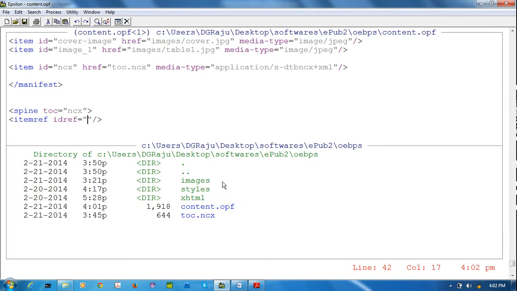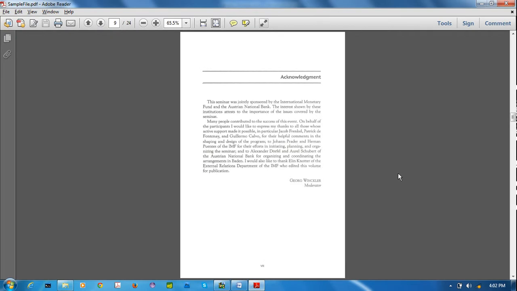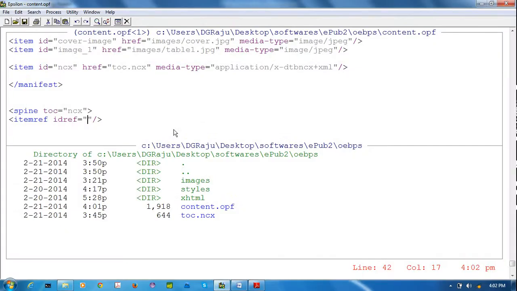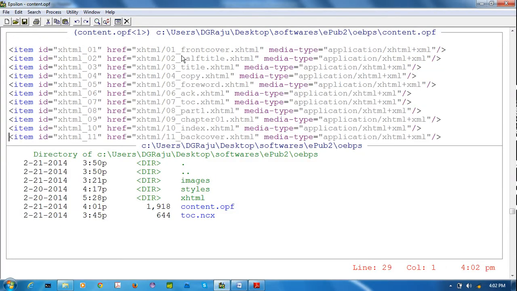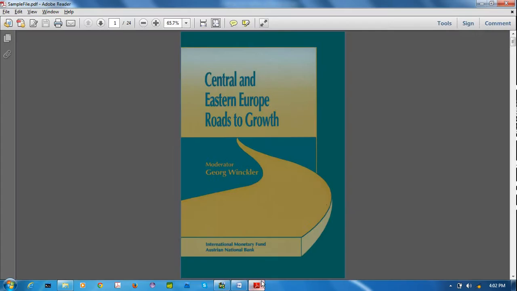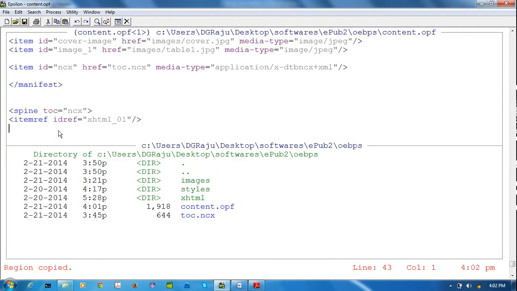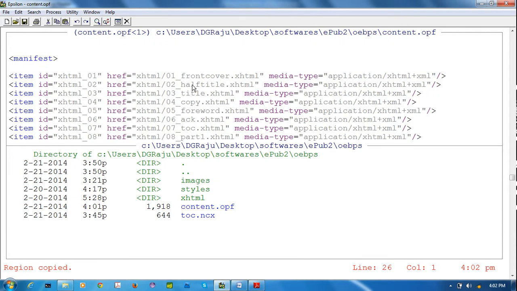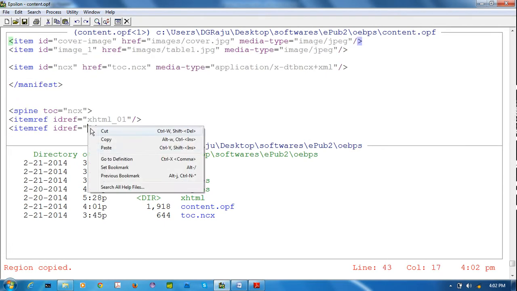Suppose first I want cover, so we have to check where is the cover. This one, XHTML. It contains XHTML underscore 01 ID, so I'm copying it, paste. Next I want half title, ID is 02, I'm copying it, paste.